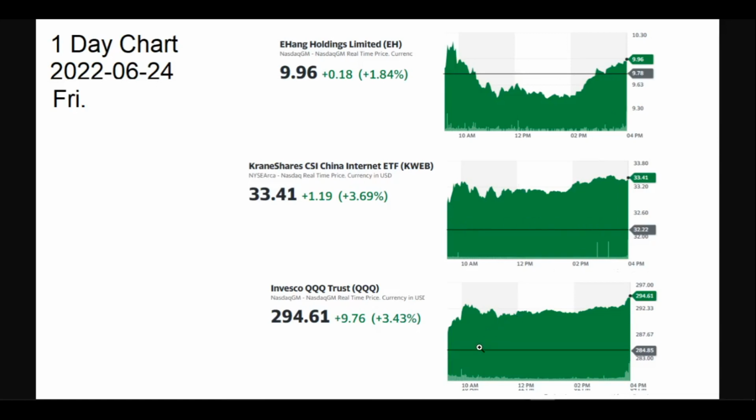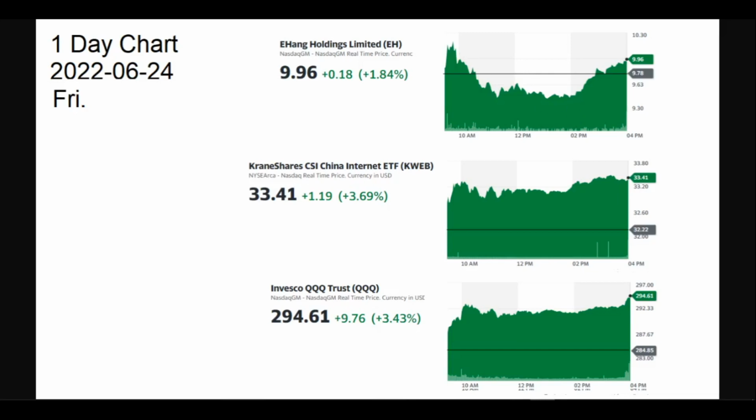Unlike KWEB and QQQ index, EH remained down or below the black line except near the open or the close. For almost the whole day, EH was down except at the start and at the end. There is no news for EH. This appears unusual and interesting. Let's check the details and discuss the possible cause.